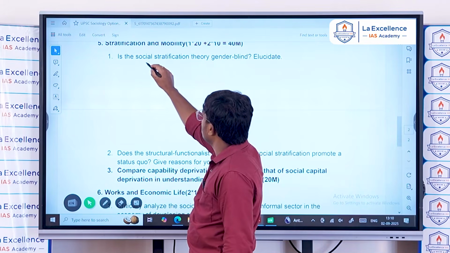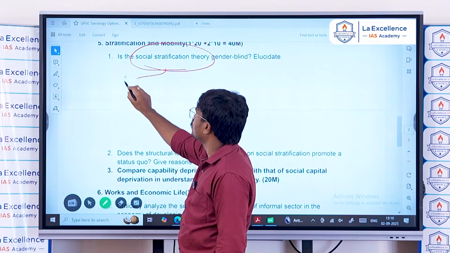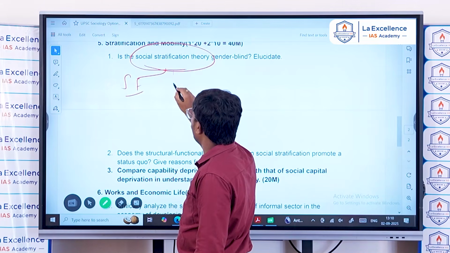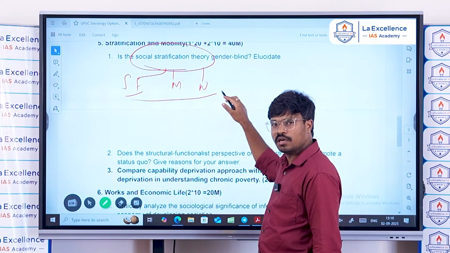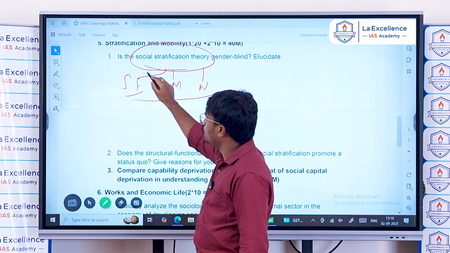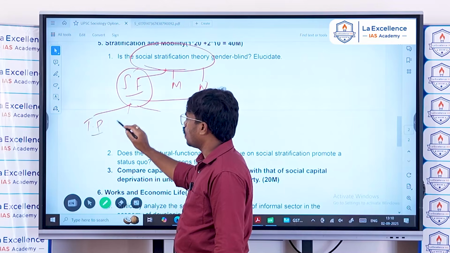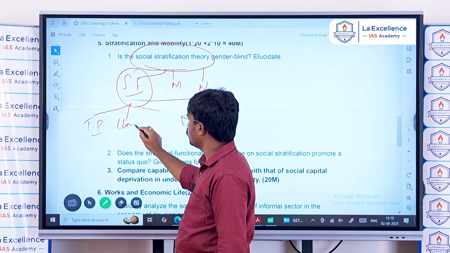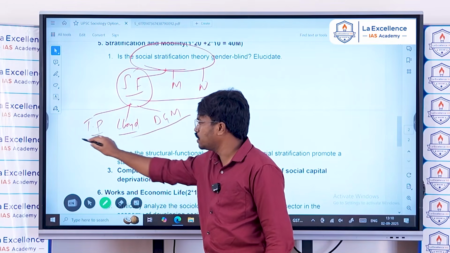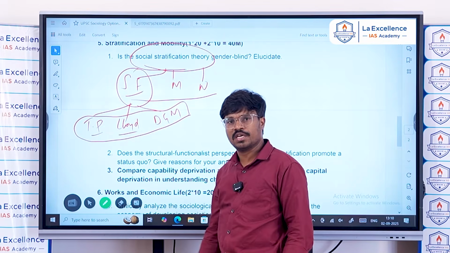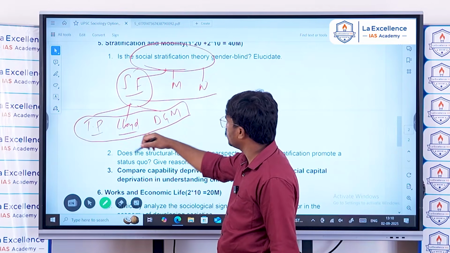Social stratification theories can be divided into structural functionalist theories, Marxist theory, and Weberian theory. The major structural functionalist theorists are Talcott Parsons, Lloyd Warner, and Davis and Moore. Many other thinkers are there, but these three are the major structural functionalist theorists.